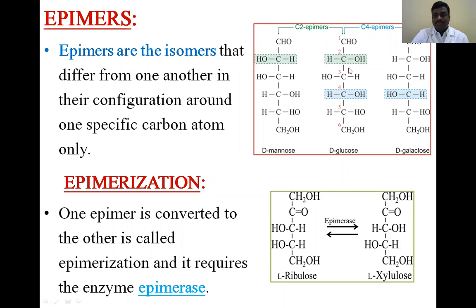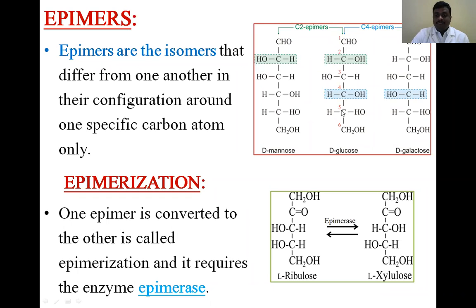So in that structural formula, there is a small variation either at the 2nd carbon atom or 4th carbon atom. That variation is in the OH groups: whatever OH group is present on the right side is shifted to the left side. Okay. So here at the 2nd carbon atom, that OH group present on the right side in D-glucose is shifted to the left side.